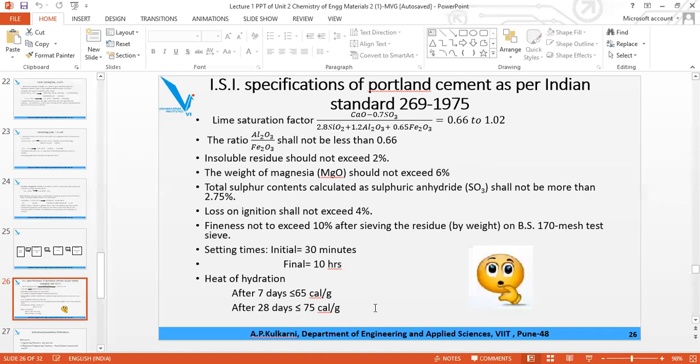Now these are the specifications of Portland cement. You just take a screenshot of it and learn everything. Believe that at least one MCQ will be there on this. What is the lime saturation factor for Portland cement? Four choices will be there, and you have to select the correct one. So at least one MCQ, 100% will be there.